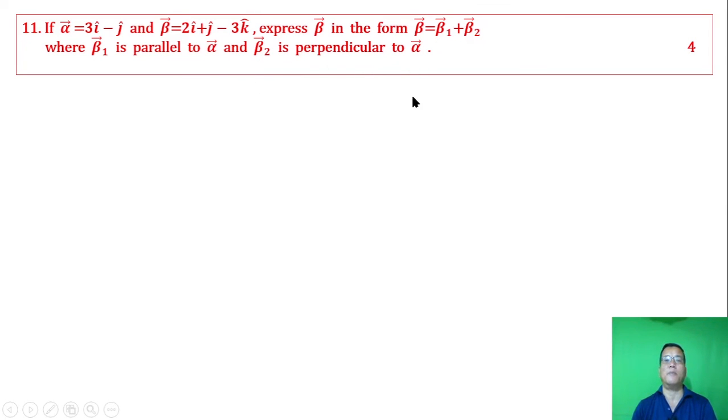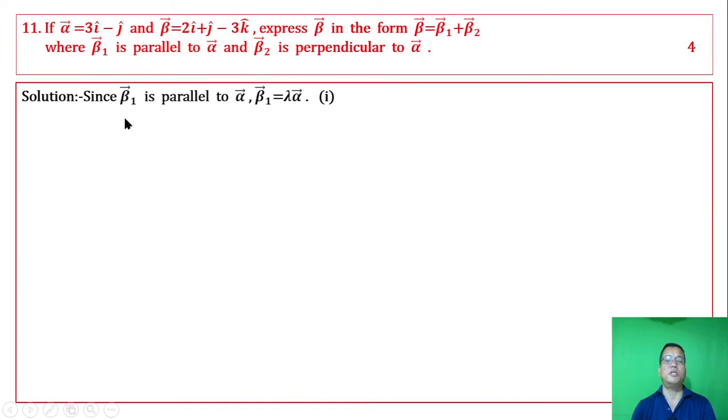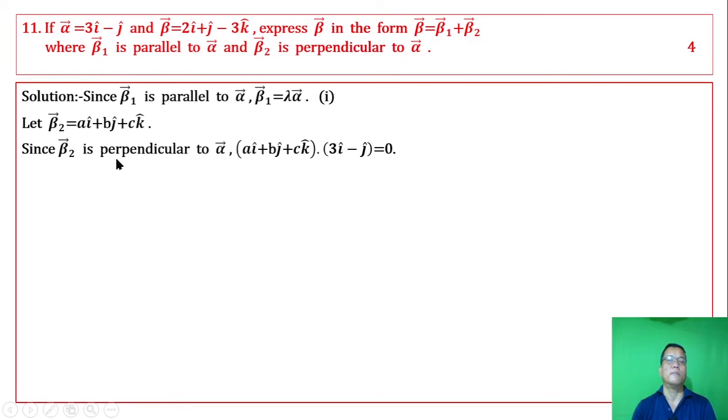Since beta 1 vector is parallel to alpha vector, beta 1 vector equals lambda times alpha vector, where lambda is any scalar. Let beta 2 be a i plus b j plus c k. Since beta 2 is perpendicular to alpha vector, their dot product is 0.